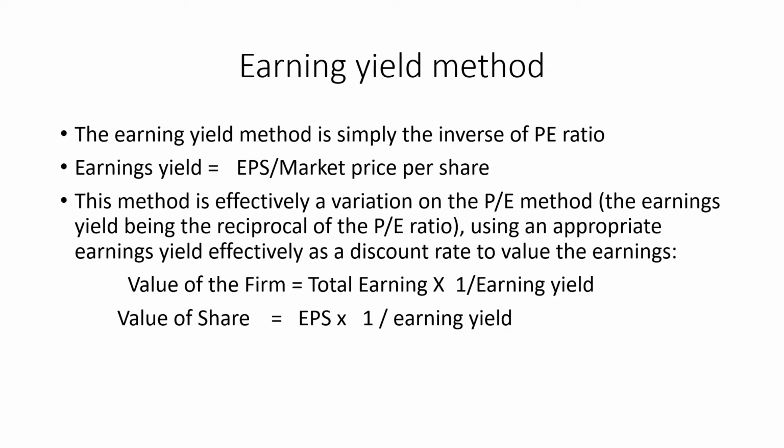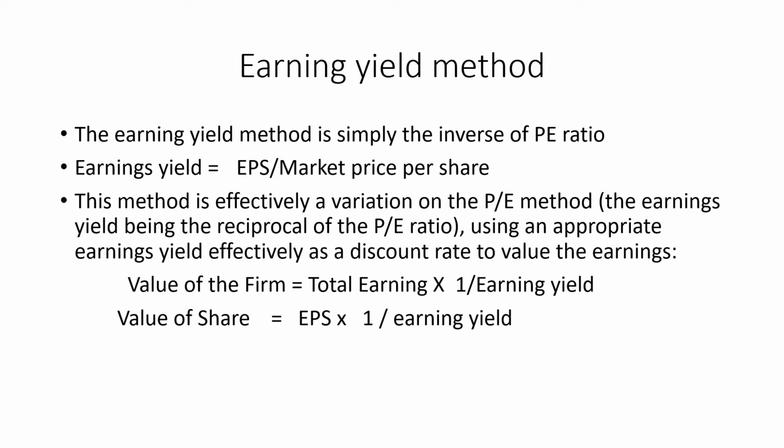The earning yield method is simply the inverse of the price earning ratio. Earning yield ratio is equal to earning per share divided by market price per share. When we were discussing the price earning ratio, we used the formula market price per share divided by earning per share. In this case we will use the inverse of that.